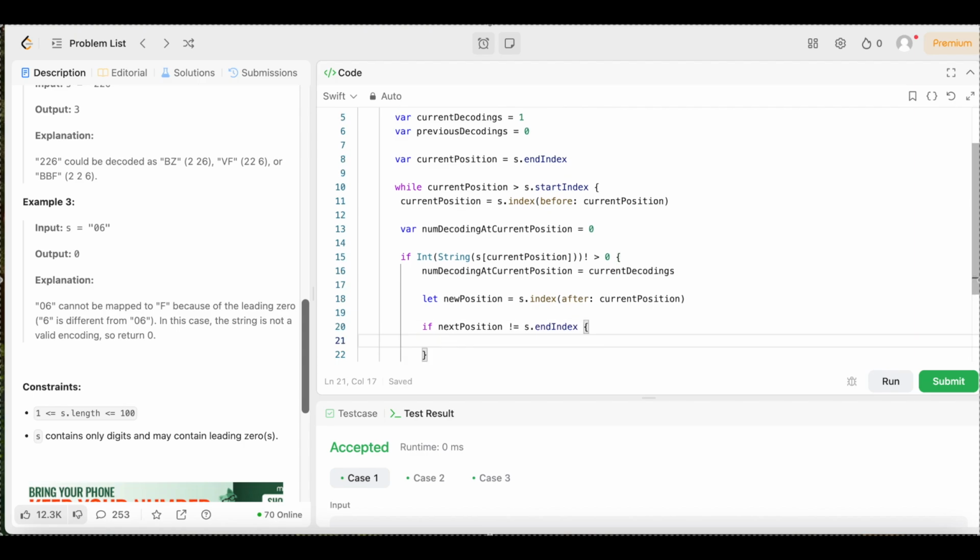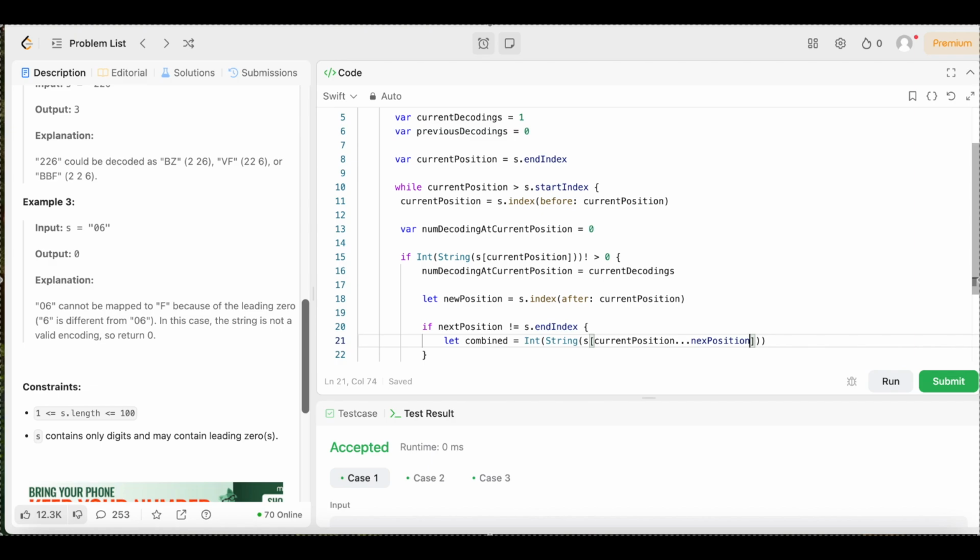We're going to open up the brackets, and we need to try combining the current and next characters into a 2-digit number. So we're going to say let combined equal, it's going to be an int, open up the parentheses, it's going to be a string, open up the parentheses, we're going to say s square bracket current position dot 3 dots next position.